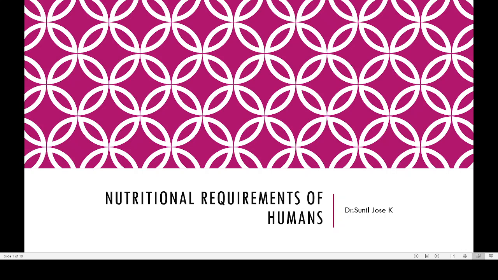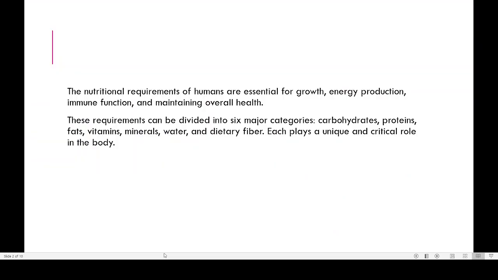So, what we are expected to study has two areas. One, we have to see different types of nutrition, and second, we need to study what the different nutritional requirements of human beings are. So we are starting with the nutritional requirements of human beings, and this is something you already know because you have been studying in high school classes, plus two classes, that there are different types of nutrients.